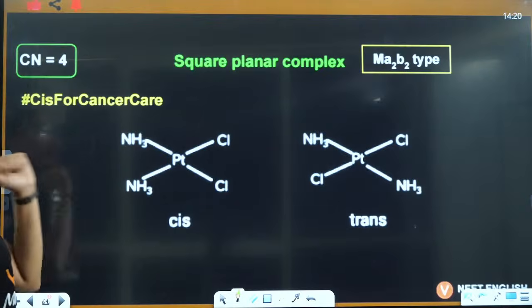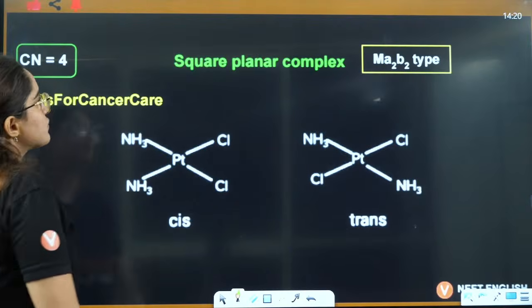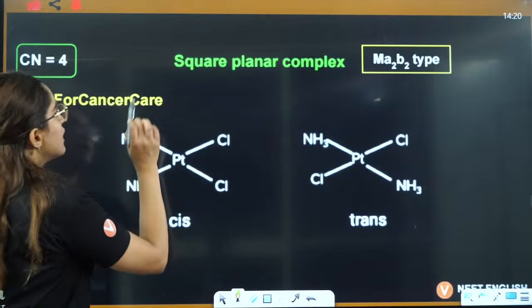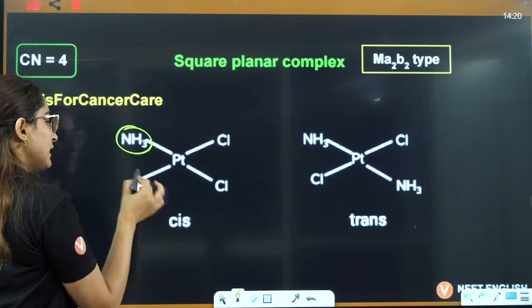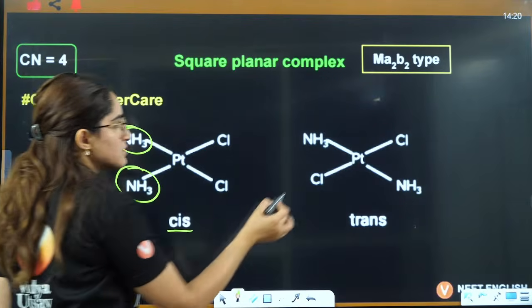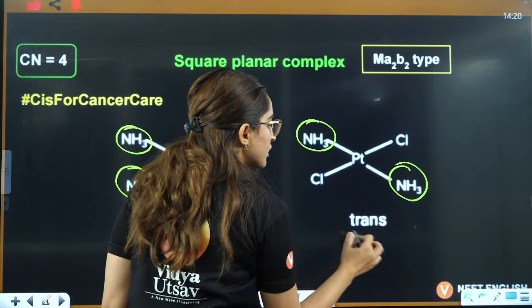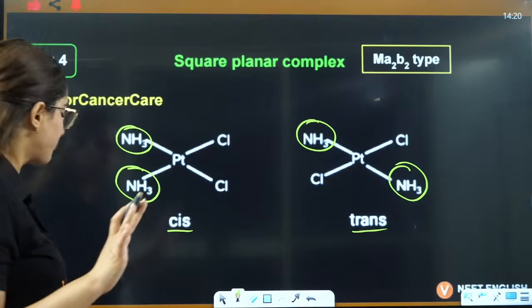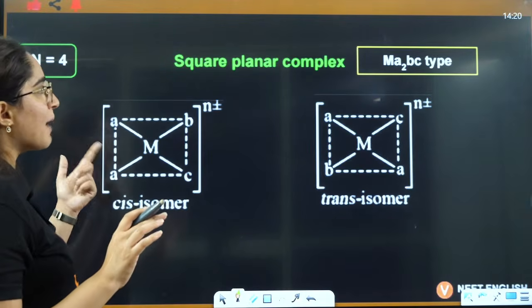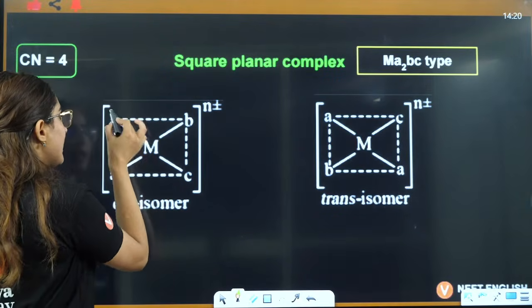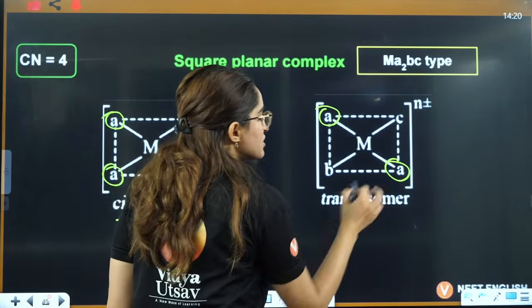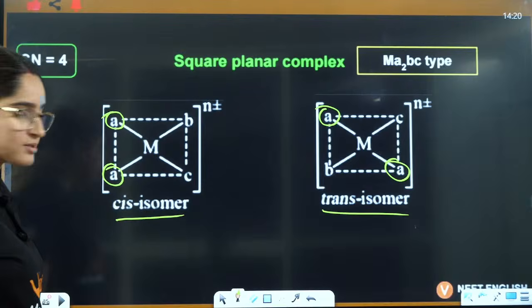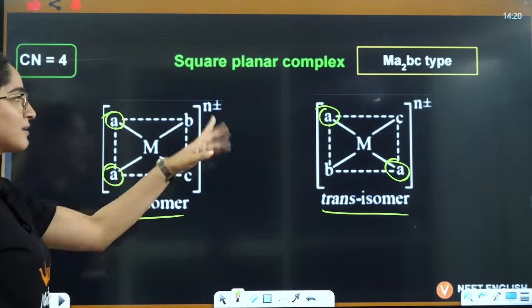Then coordination number 4, this one will show. Ma2B2 will always show. These are next to each other, so it is cis. These are opposite to each other, so it is trans. They will always show, right? If you see Ma2BC, again B and A are next to each other, so it is cis, and A and A are opposite to each other, that is trans.